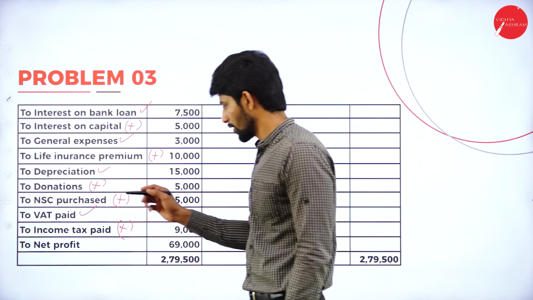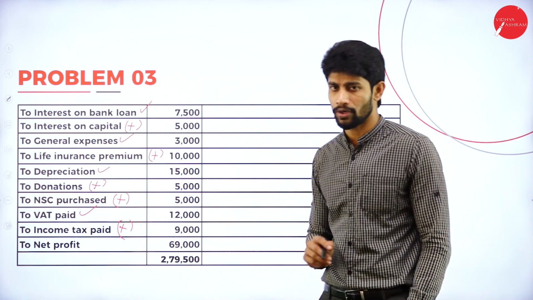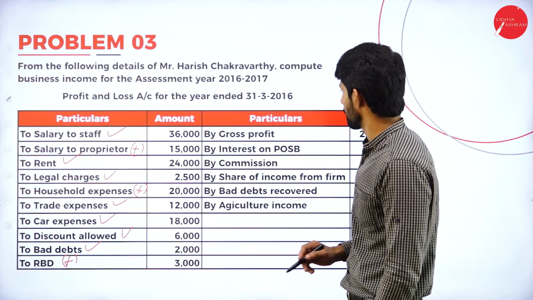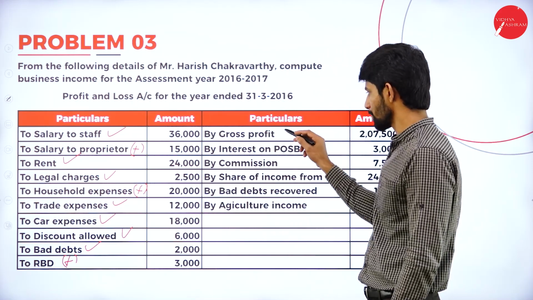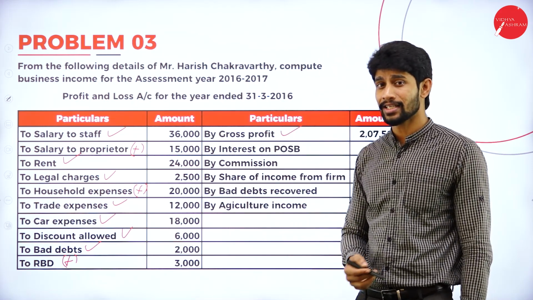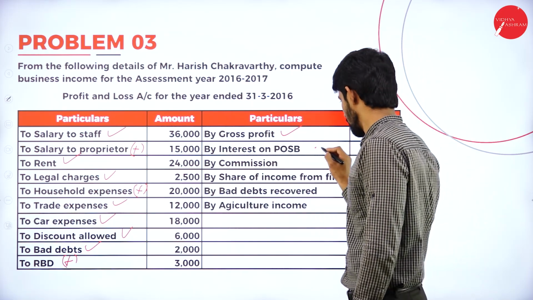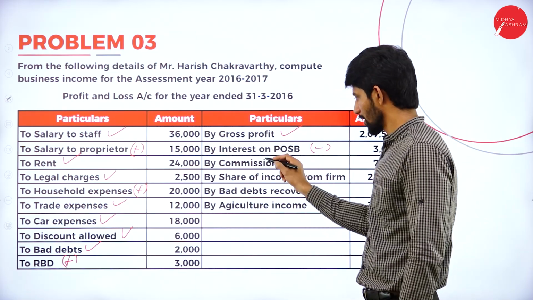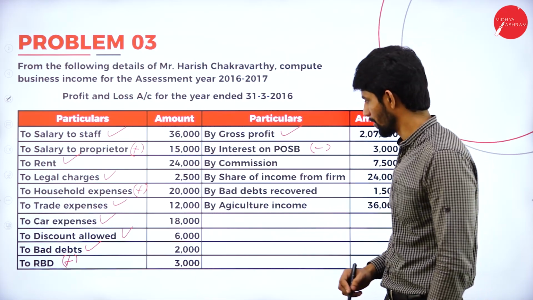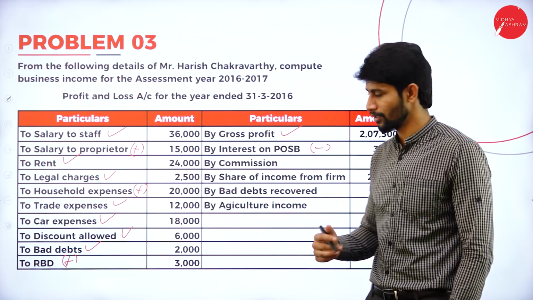So net profit is 69,000 according to the entity. Next, income side, gross profit relating to business. Interest on POSB account, that is post office savings bank account. This is not a business income, less. Commission, business income, obviously commission paid, commission received.